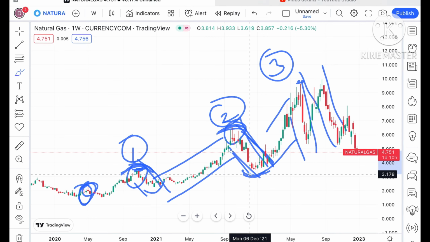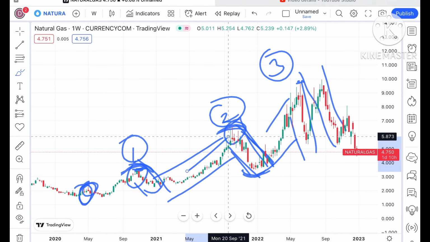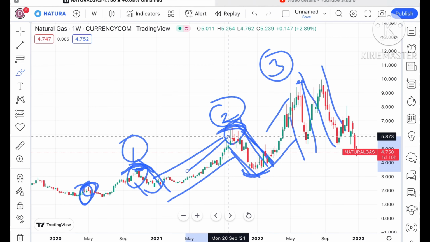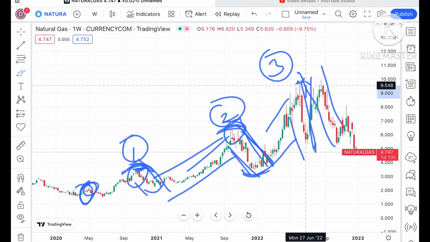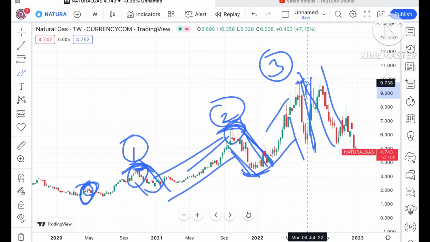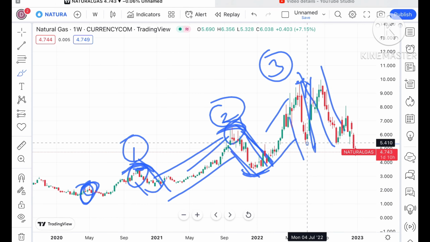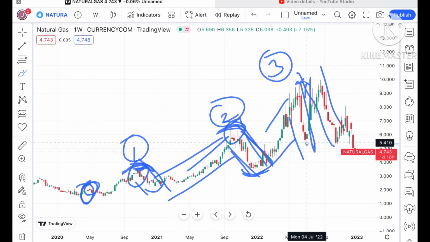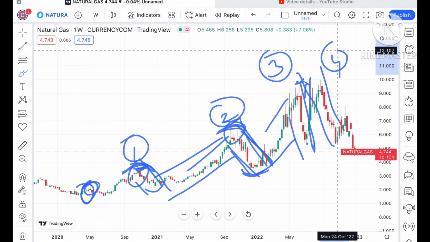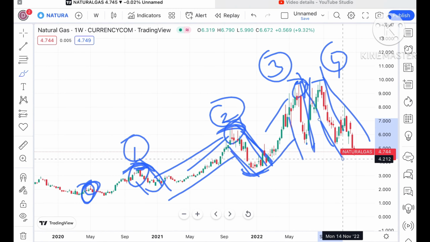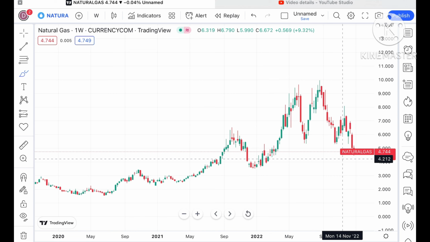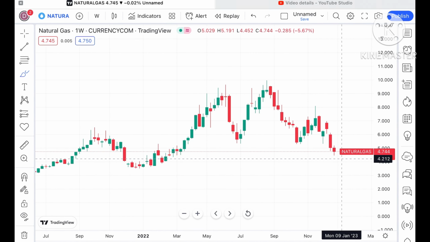This sharp fall is quite big, about half of the price comes down. It went up to that level, and from there it came down towards a level of 5.3 after making a high of more than 9.7. That means it has come down more than 50%. After that, for the fourth time it crossed this particular high, and now also we have seen quite a good 50% decline in the price of natural gas. So what can we see looking at this chart for the next week?